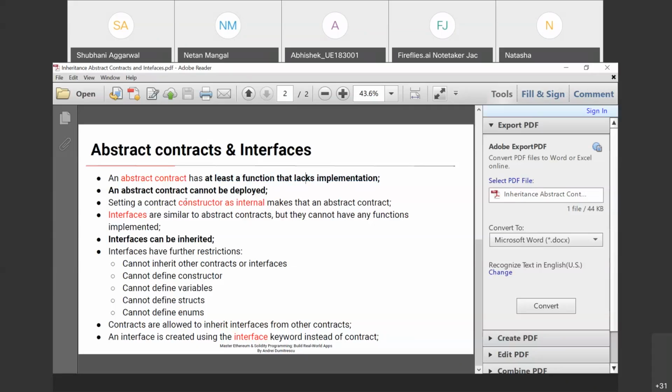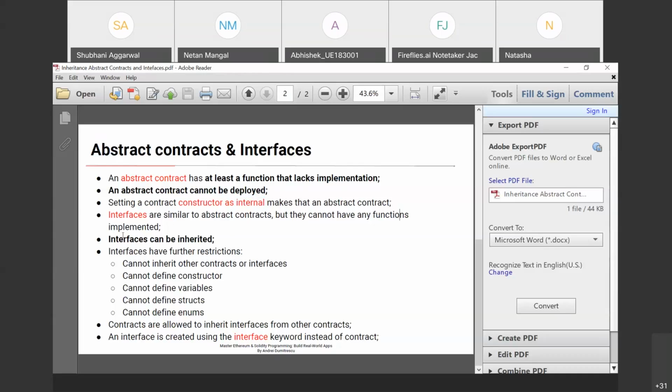Clear? Setting a contract constructor as internal: when we define the contract as an abstract contract, that means the constructor visibility is internal. Setting a contract constructor as internal makes it an abstract contract. Interfaces are very similar to abstract contracts, but they cannot have any functions implemented.